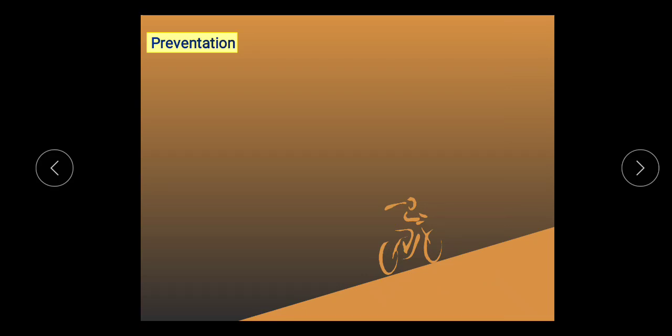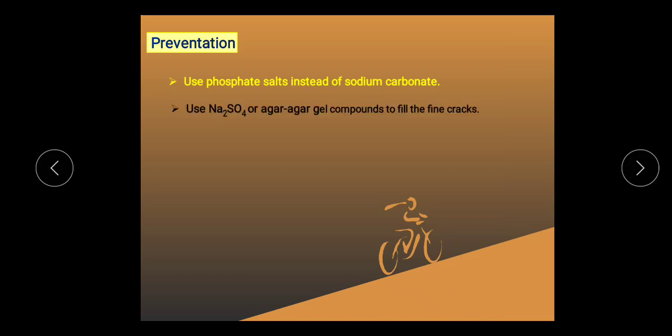It is caused by the use of sodium carbonate, so avoid the use of sodium carbonate. Instead, if we use phosphate salts, you can avoid caustic embrittlement. You can use sodium sulfate or agar-agar gel compounds to fill the fine cracks in the boiler, which avoids the explosion of the boiler due to the corrosion caused by the formation of NaOH.